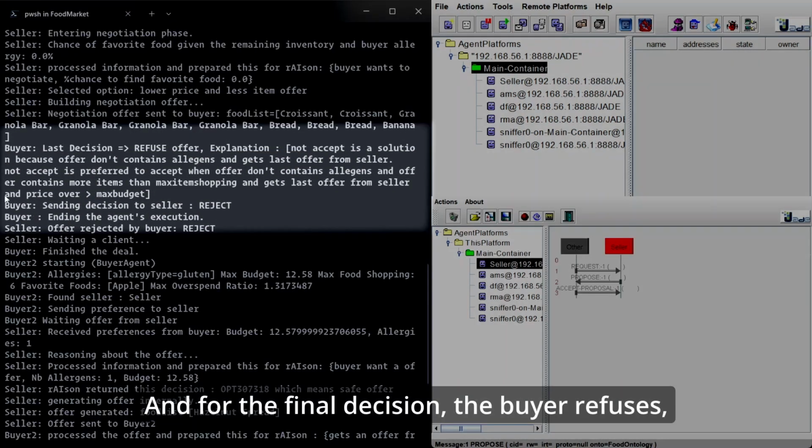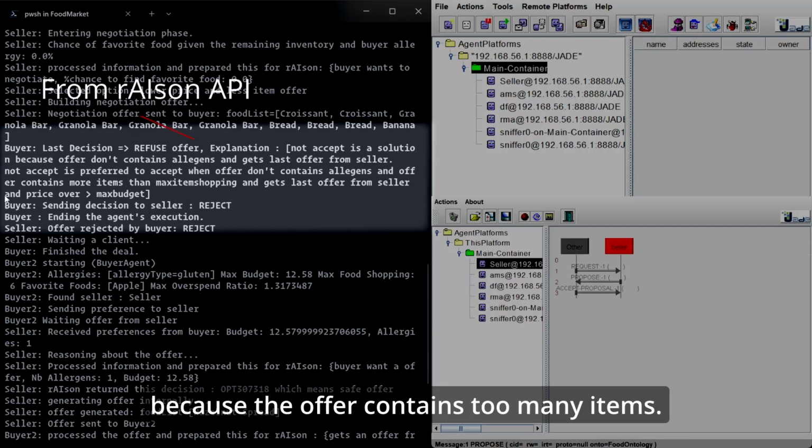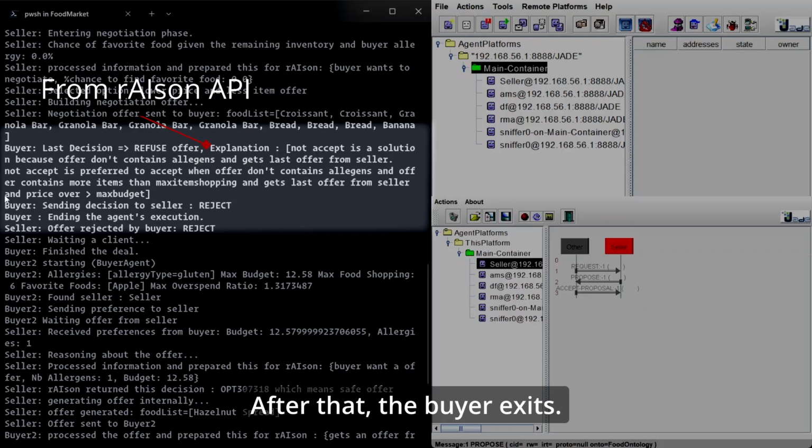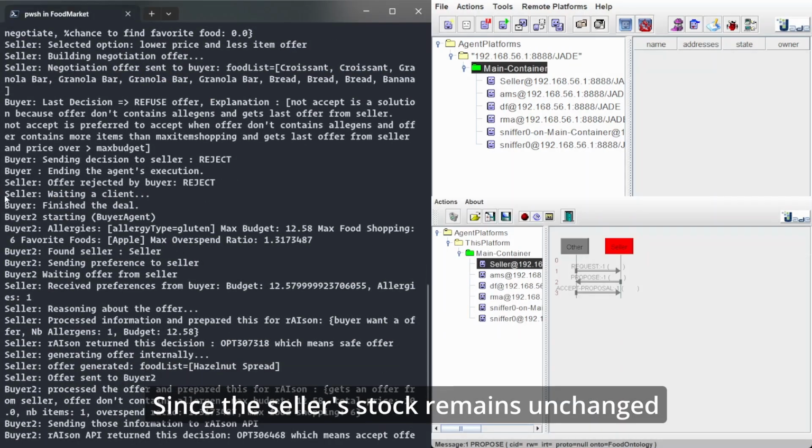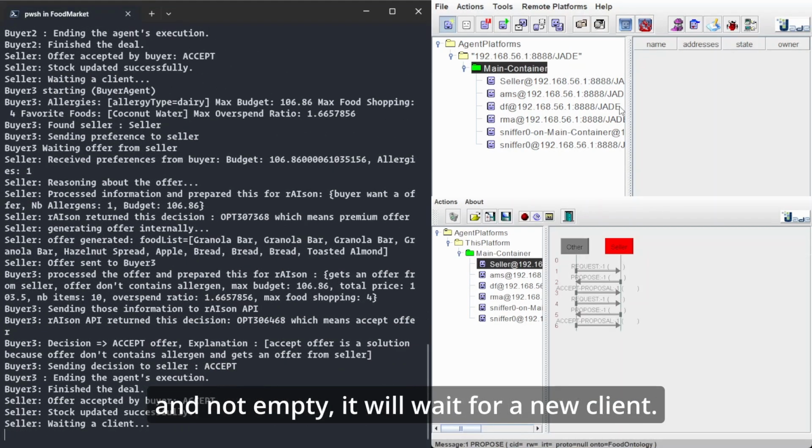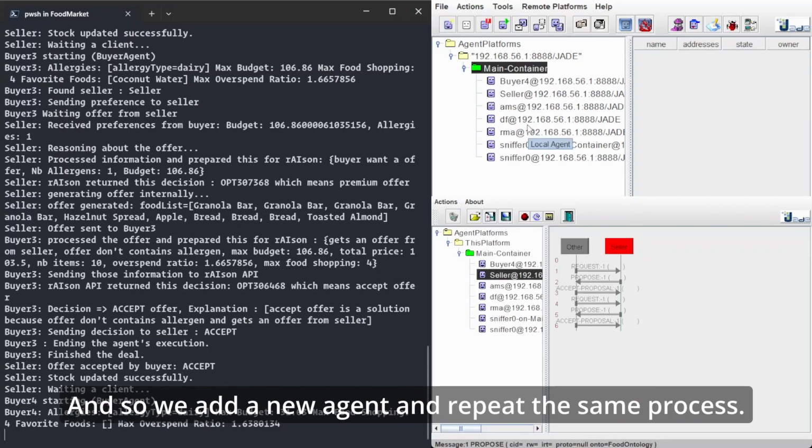And for the final decision, the buyer refuses, because the offer contains too many items. After that, the buyer exits. Since the seller's stock remains unchanged and not empty, it will wait for a new client, so we add a new agent and repeat the same process.